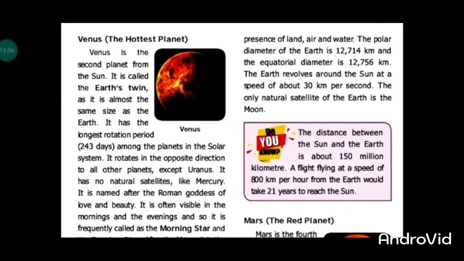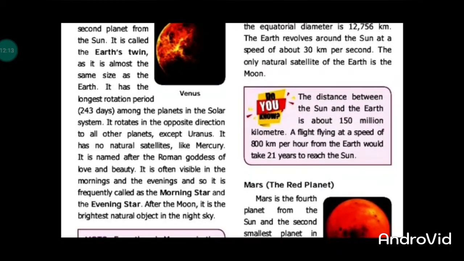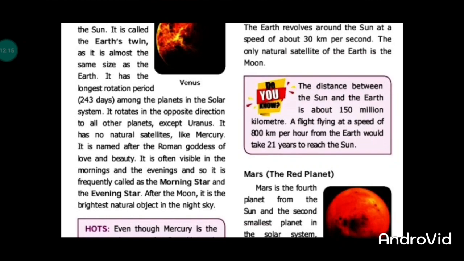It is called Earth's twin because it is almost the same size as Earth. It has the longest rotation period, that is 243 days. So this planet is very hard compared to Mercury. The Roman goddess Venus is the goddess of love and beauty.